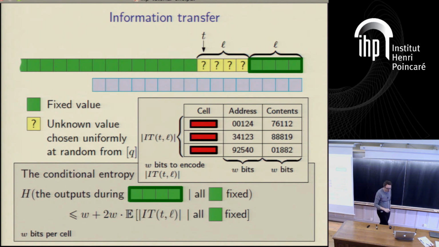And every time it does a write, it checks, is the address I'm going to write in the information transfer? If it is, it zeroes out the entry in the information transfer and then writes to memory. So this is how you use it, and so hopefully this will convince you that it is actually sufficient in order to do what we need to have done. So that's the upper bound via the information transfer.